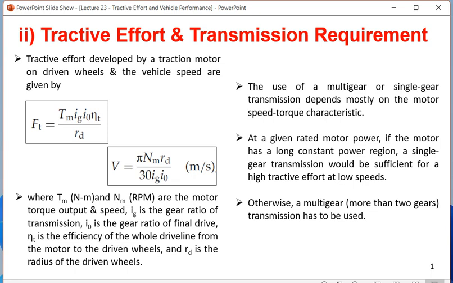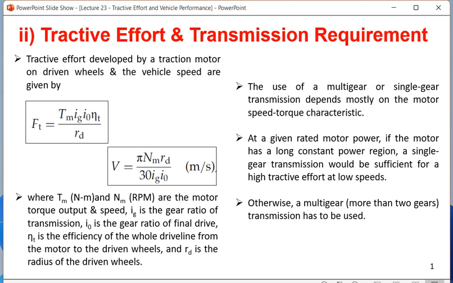As you are increasing the value of x, that is the speed ratio, we find that base speed is increasing, and the ratio of maximum speed by base speed will decrease. So a lower speed ratio means it is for the higher gear. With a lower speed ratio, initial torque will be less and base speed will be more. So at a given rated motor power, if the motor has a long constant power region, a single gear transmission will be sufficient for a high tractive effort at low speeds.